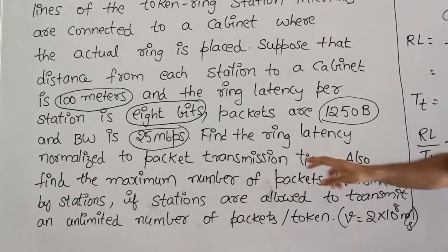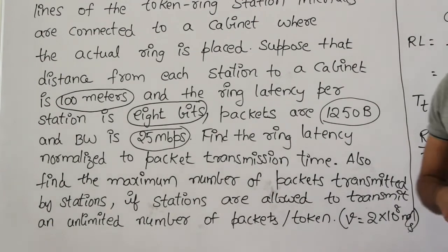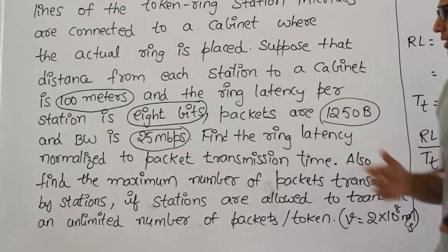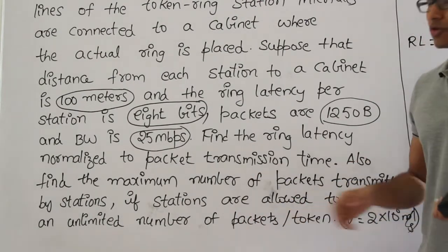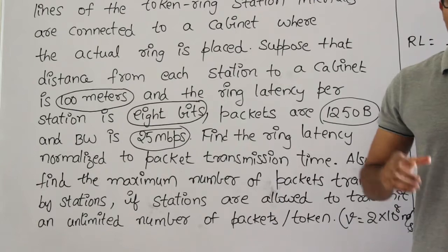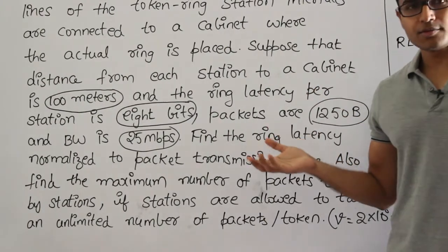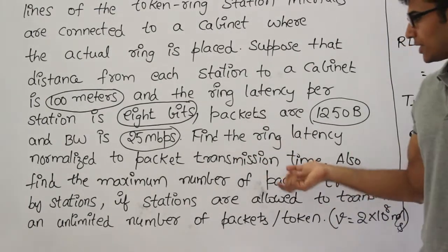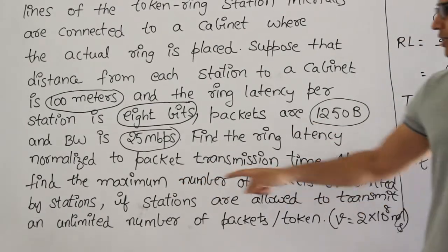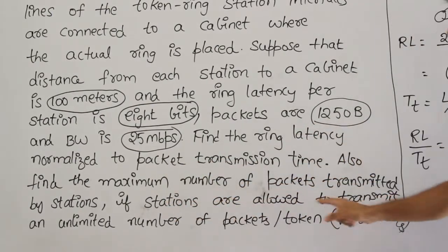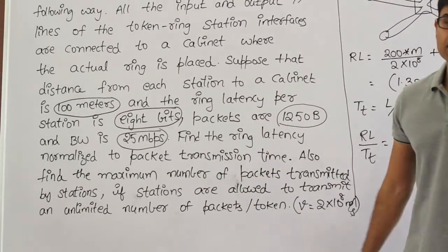Okay. Also find the maximum number of packets transmitted by the stations. So how many packets will be transmitted by the stations if stations are allowed to transmit an unlimited number of packets per token? What they mean to say is, if every station can send an unlimited number of packets, then what is the maximum number of packets a station can transmit? The answer for this last question, find the maximum number of packets transmitted by stations if stations are allowed to transmit unlimited number of packets per token, is infinity.